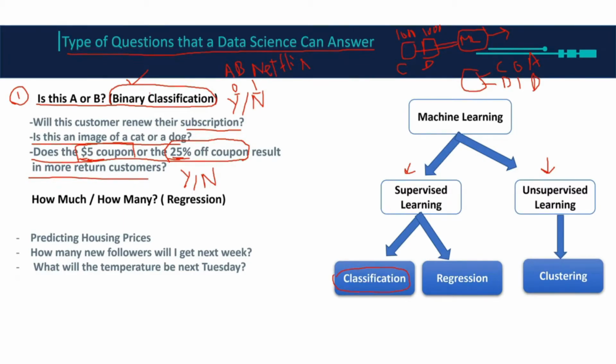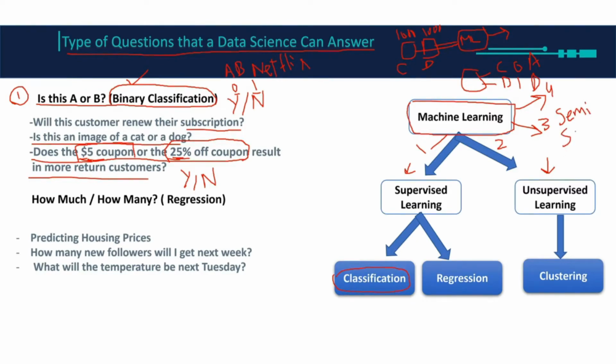I wanted to explain binary classification first, and then I'm going to come to this image. We have something called machine learning, and in machine learning we have, instead of two, this is 1 and this is 2, we have 3 and 4, but I'm only going to cover 2. I'll tell you why. The third one is called semi-supervised learning.